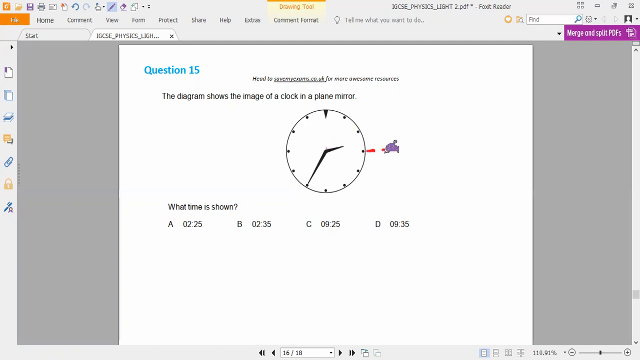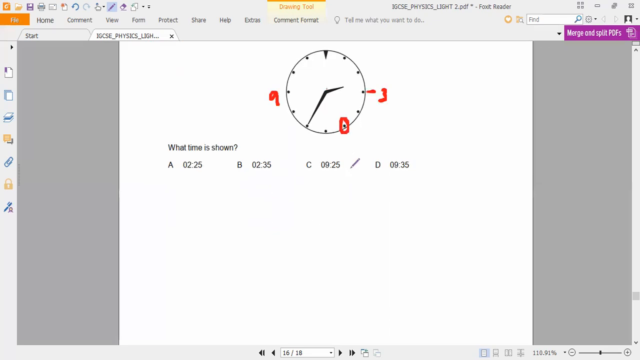Here 3 will be there, and here 9 will be there. Mirror image means the opposite will form. So is it 9:30, 9:35 or 9:25? 25 only, sir. This will come to this side, correct? So 9:25 only, not 30. Very good, guys.